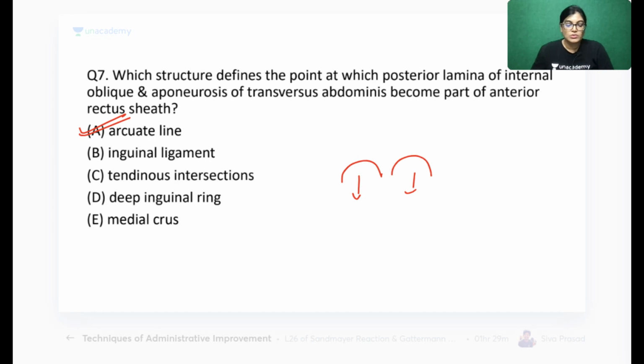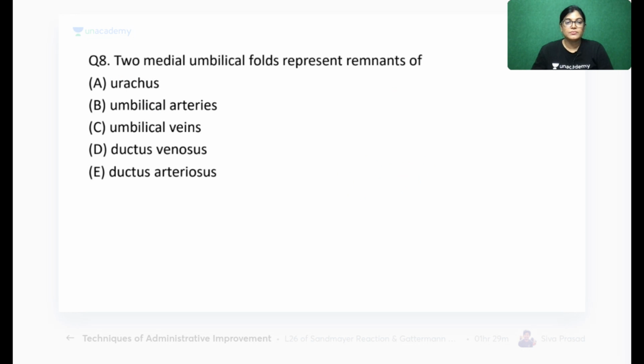So let's move on to question number 8. Two medial umbilical folds. This also I have taken in that session. So we have one median, two medial, and two lateral folds. Tell me, the two medial umbilical folds represent the remnants of which of the following structures: urachus, umbilical artery, umbilical vein, ductus venosus, or ductus arteriosus? According to you, which is the correct answer? Question number 8.